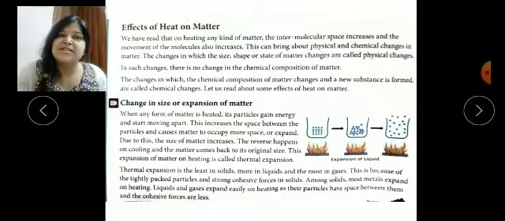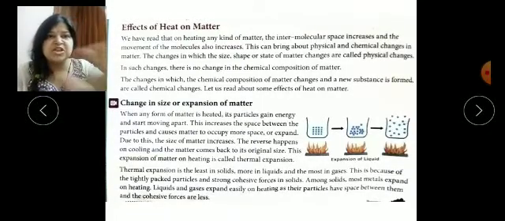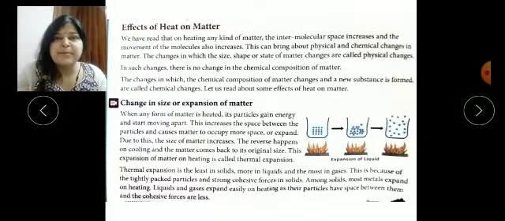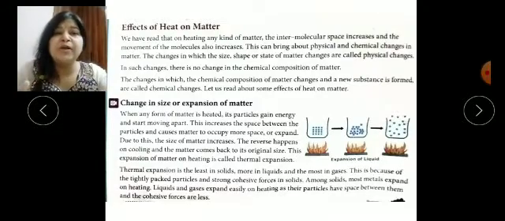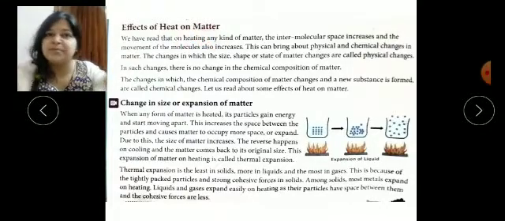That is an example of chemical change. There are many, and all types of burning of fuels come under chemical change. A few activities are also given in your book related to these effects of heat on matter. We can prove it also.